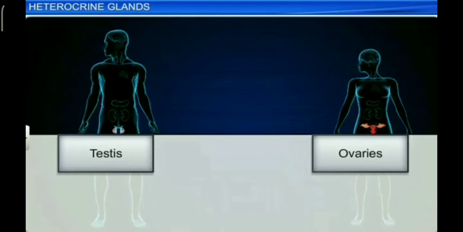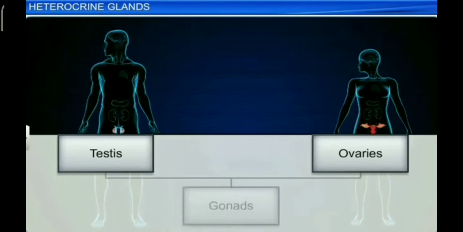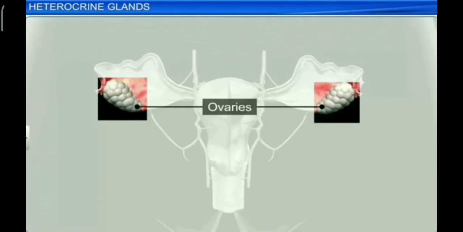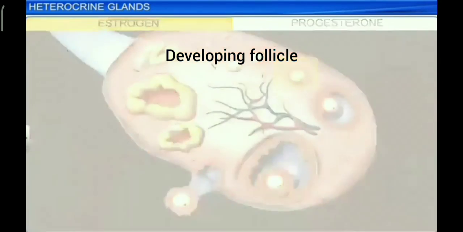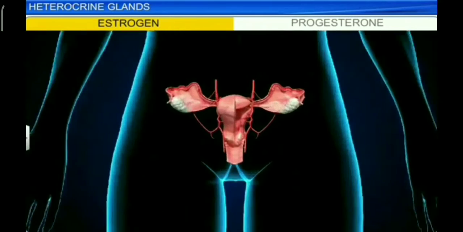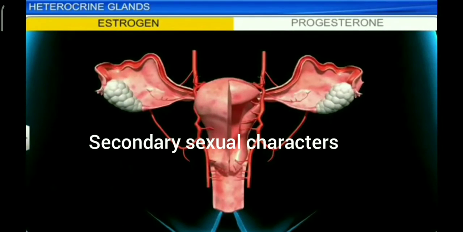Gonads are sex organs, that is testes and ovaries. Ovaries are female sex organs. Estrogens are secreted by developing follicle. Estradiol is the main estrogen. It is responsible for secondary sexual characters in females.